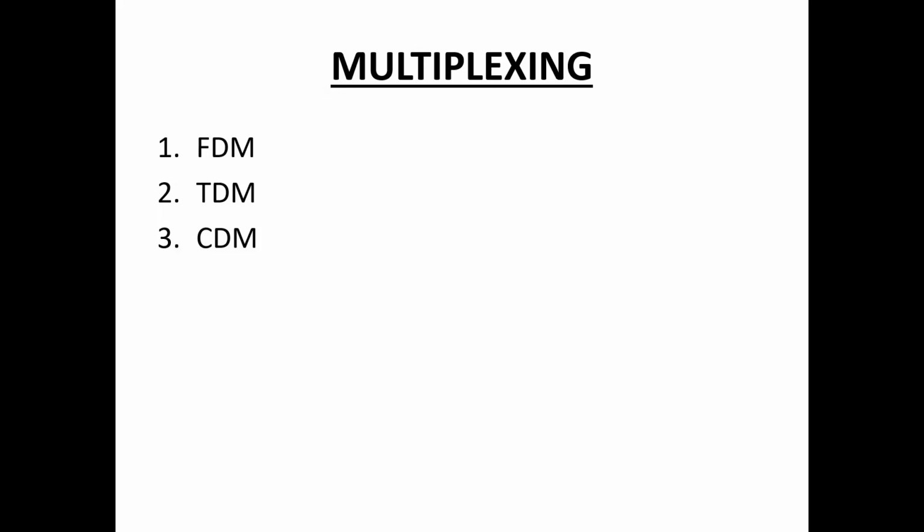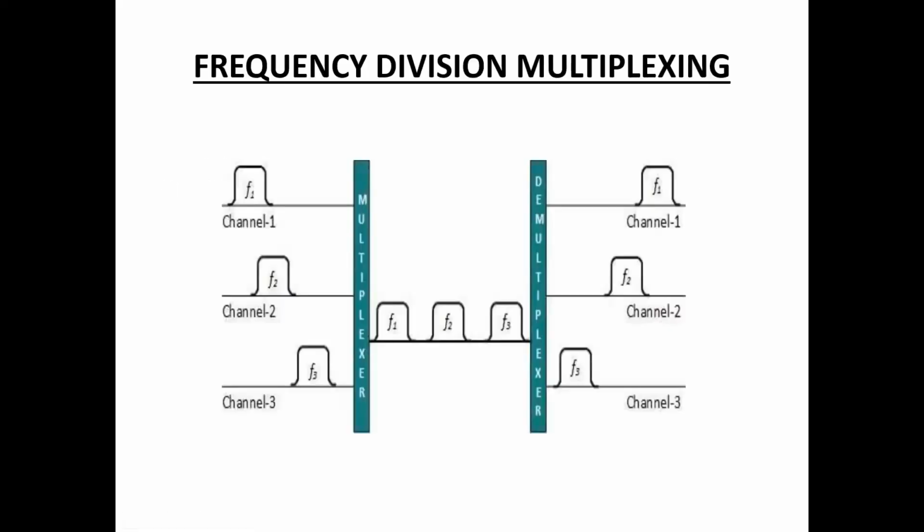Now we discuss different types of multiplexing. First one, frequency division multiplexing. Second one, time division multiplexing. Third one, code division multiplexing. Let us discuss each one. First one here, frequency division multiplexing.